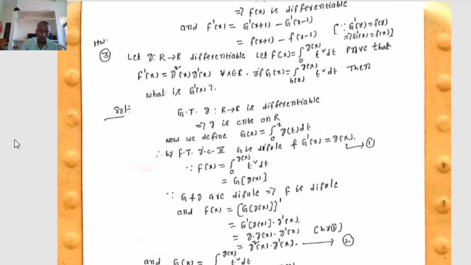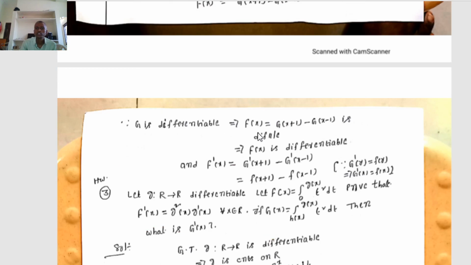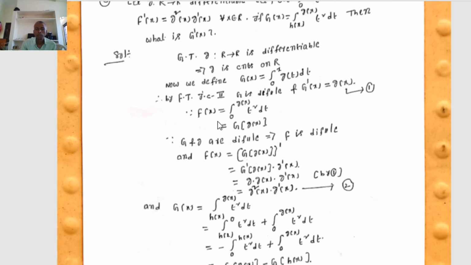That is the theorem of change of variable and the applications of the change of variables in Riemann integration.